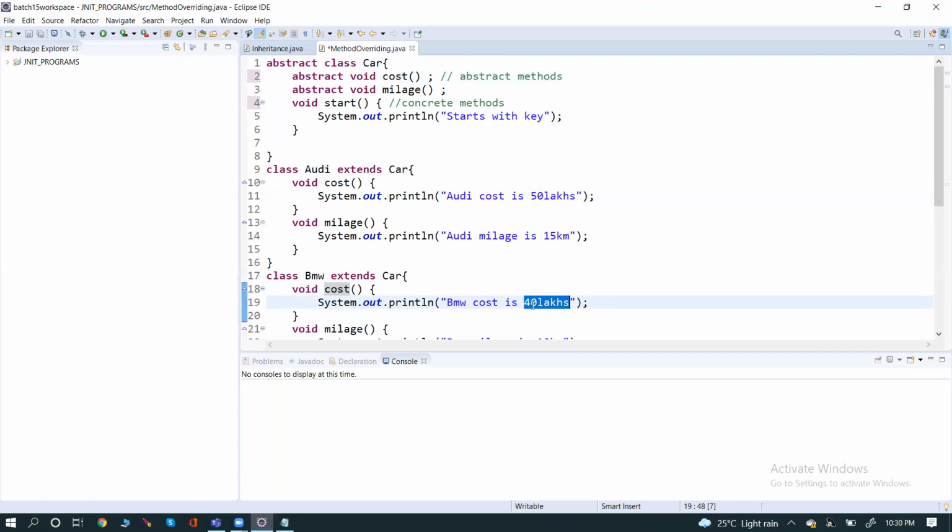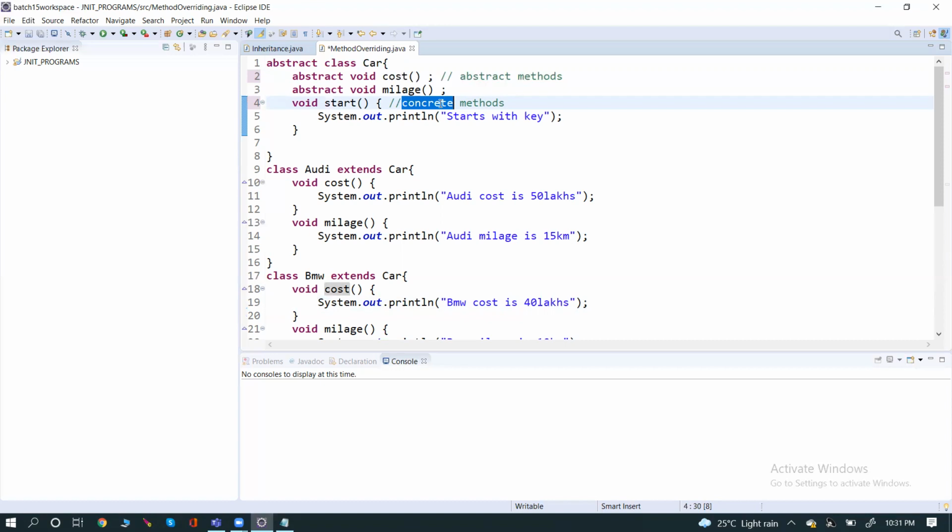In this also, sometimes in case the cost is the same for both the brands, can we also use abstract? No. See, if it is the same, we go for the concrete, right? And you can see in the market, both the brands will never keep the same cost. Yes, I do agree.